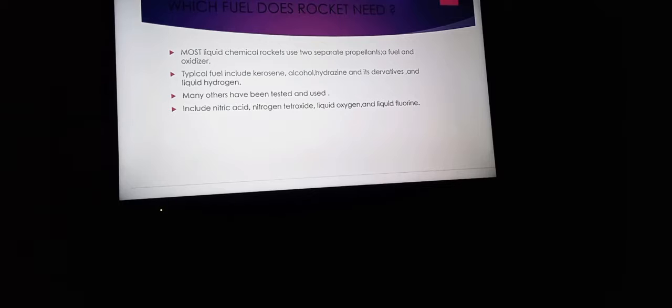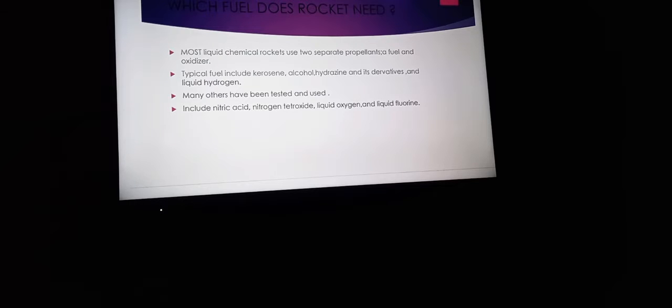Which fuel does a rocket need? Most liquid chemical rockets use two separate propellants, a fuel and an oxidizer. Typical fuels include kerosene, alcohol, hydrogen and its derivatives, and liquid hydrogen.